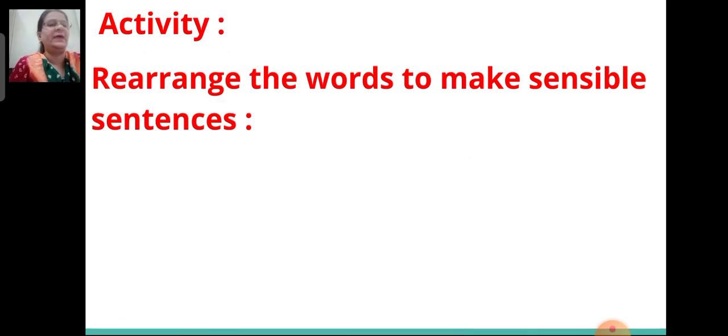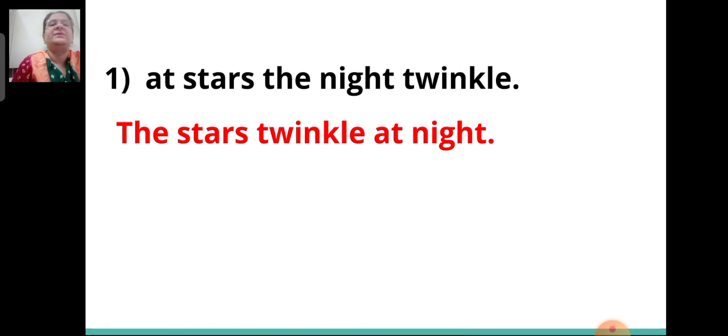Now let's solve an activity, children. What you have to do in this activity? We have to rearrange the words to make sensible sentences. Let's see this. Your first sentence, at stars the night twinkle. Does this sentence make any sense? Do you understand anything out of this sentence? No. So here we will rearrange them to form a meaningful sentence. The stars twinkle at night.